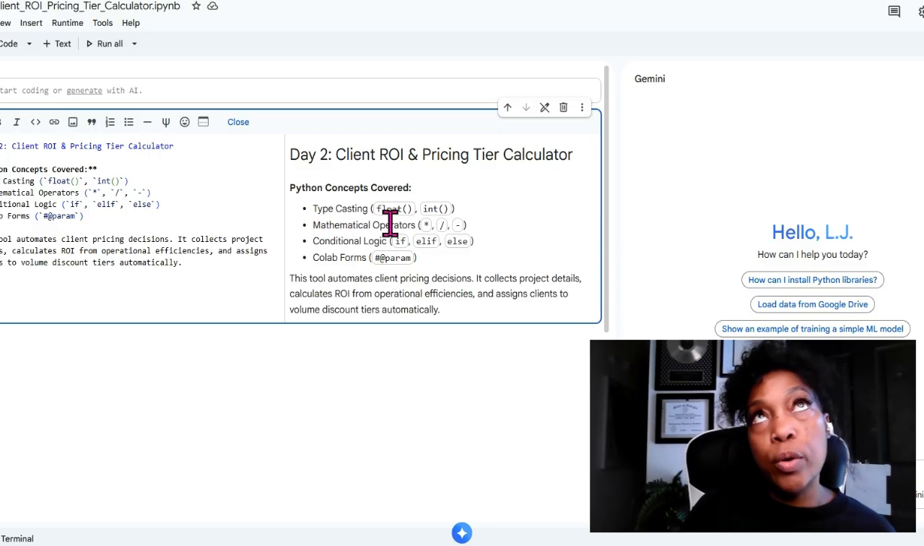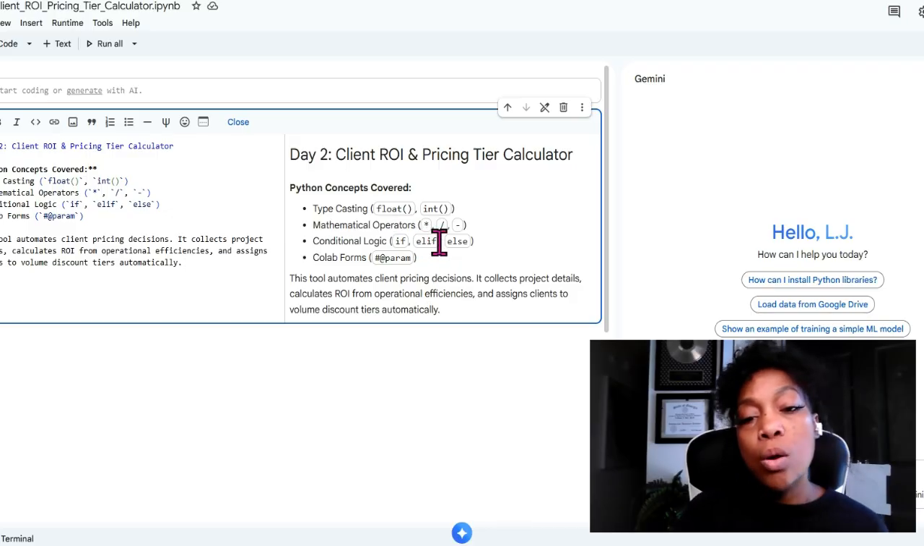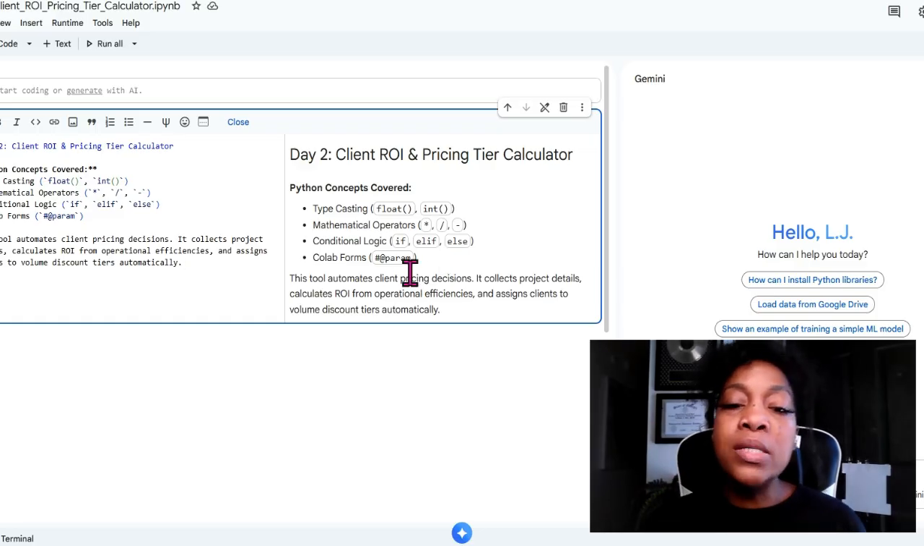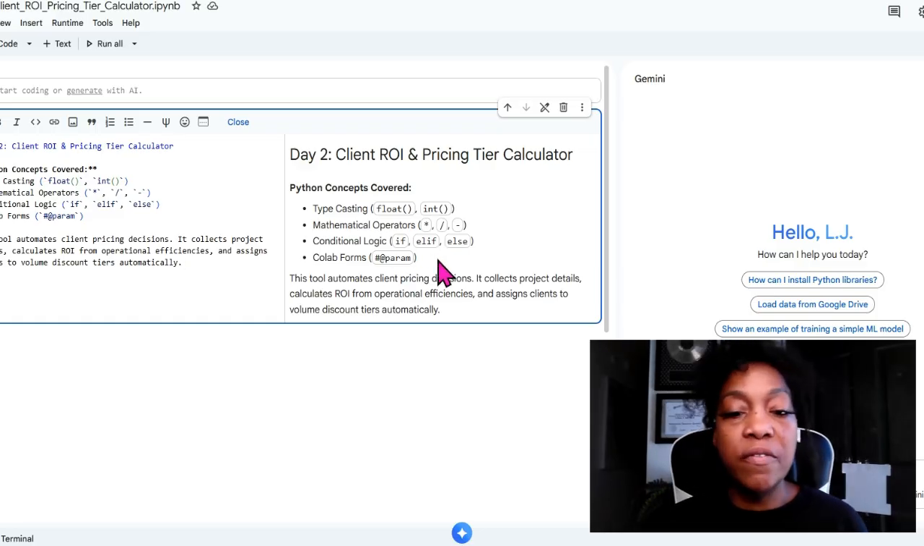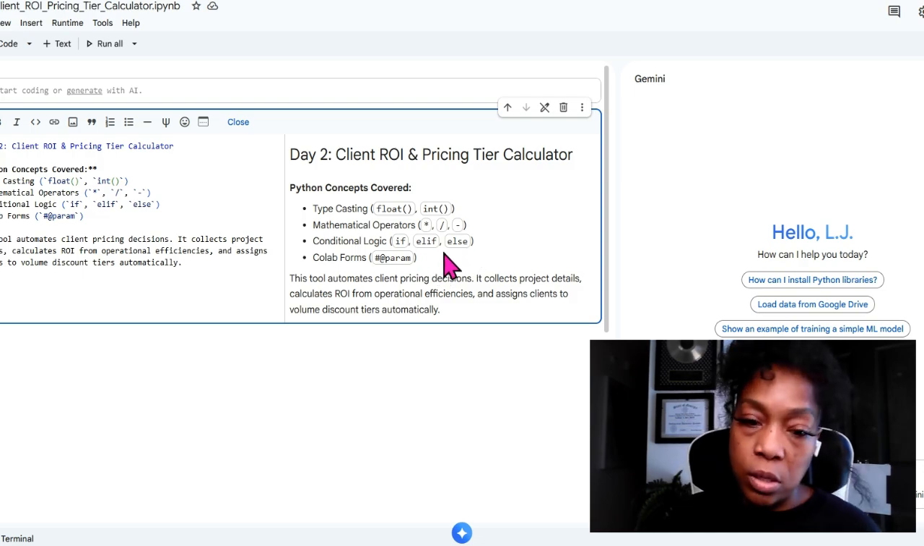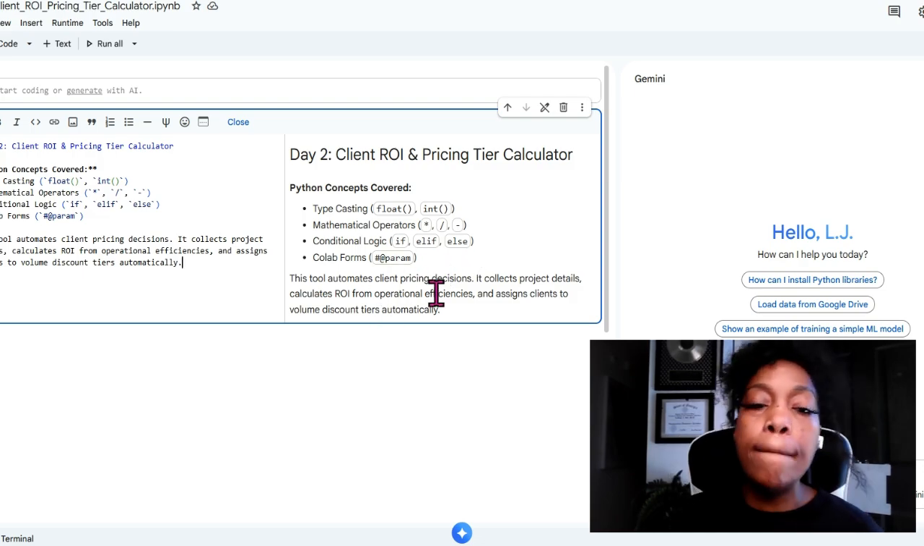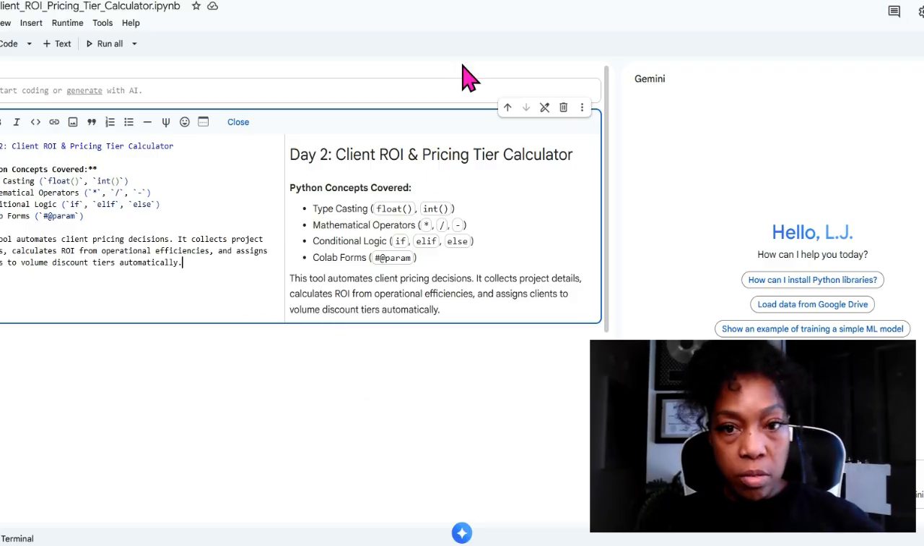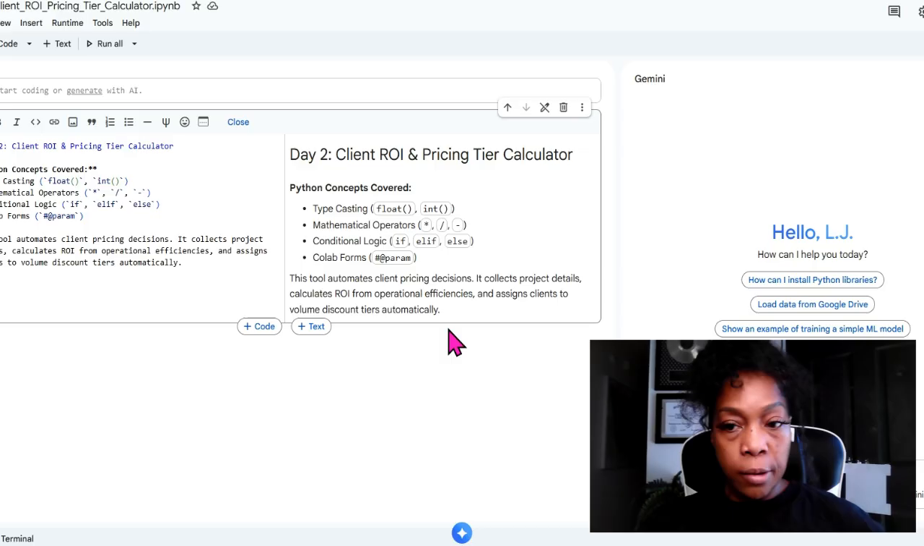So we're going to use float. We're going to use int. We're going to use star, which is going to be like times. We're going to use this backslash, which is like divide and minus. We're also going to be using some conditional logic, which is if, elif, and else. And then at the end, we're going to be using some Colab parameters. So we got that together there, and you'll see that it came up nice and pretty on this side.